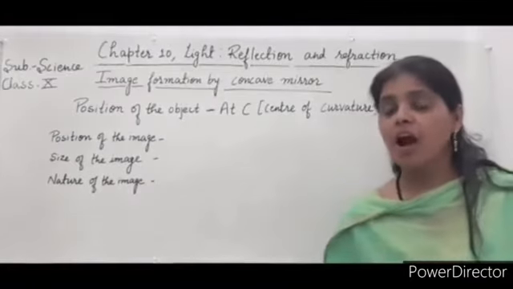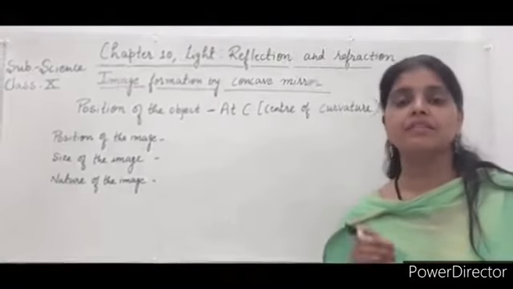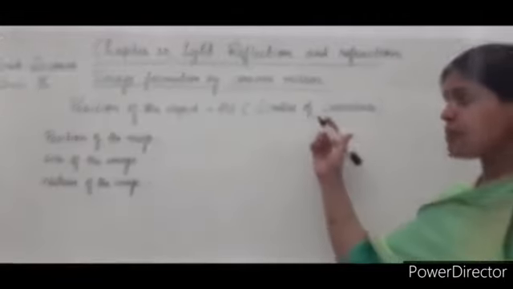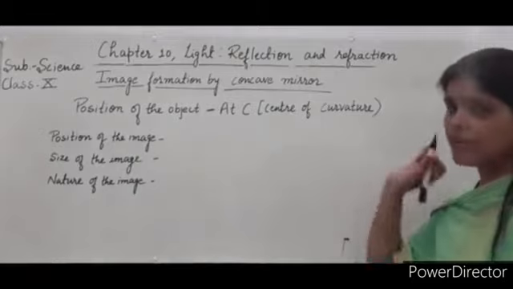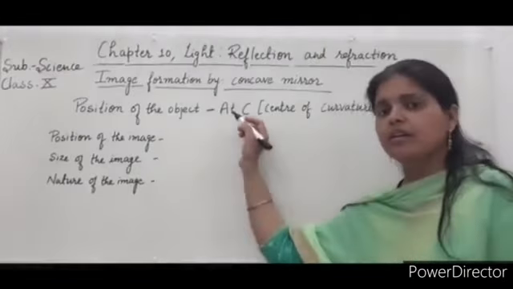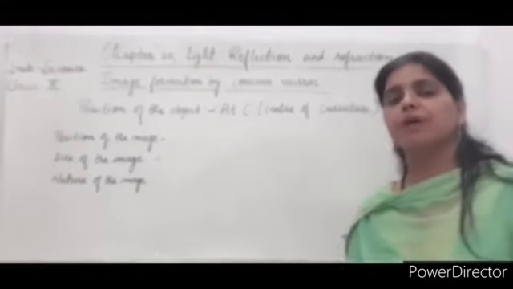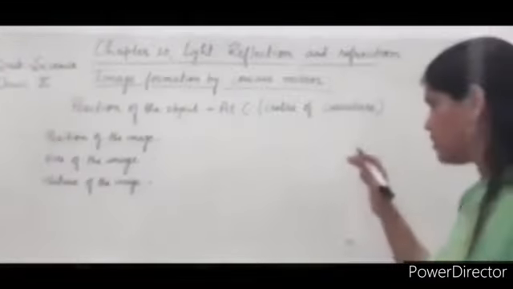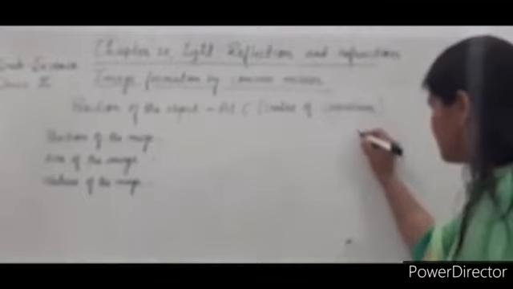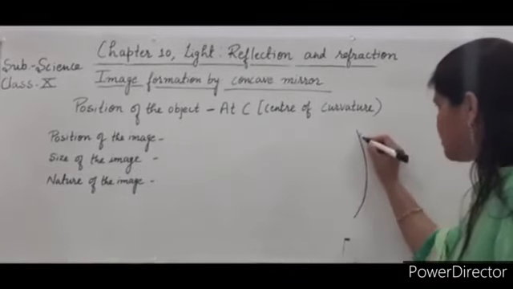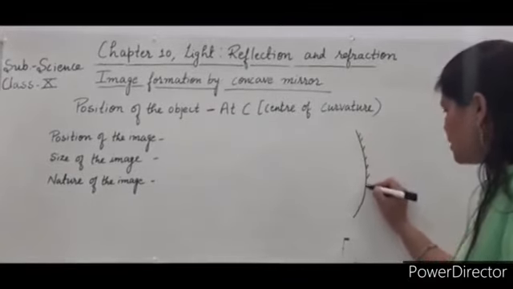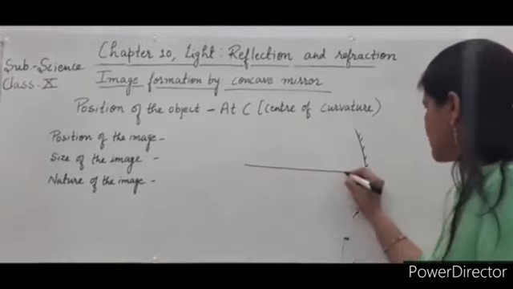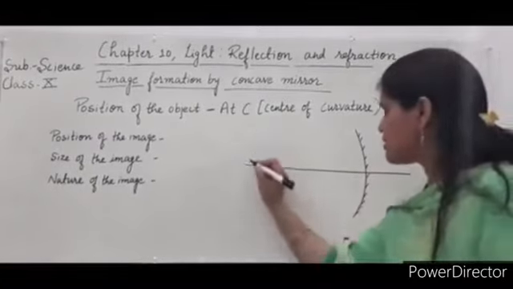Students, now we will see how we can make a ray diagram by considering a situation in detail. When the object is placed at center of curvature C, where does the image formation take place by a concave mirror? We will study it by a ray diagram. This is the concave mirror. This is our principal axis.